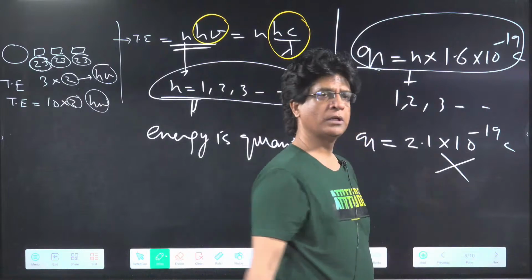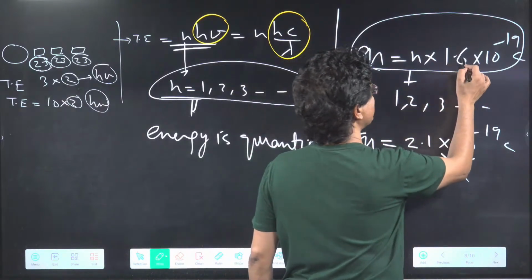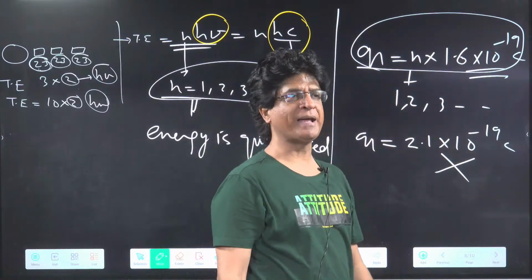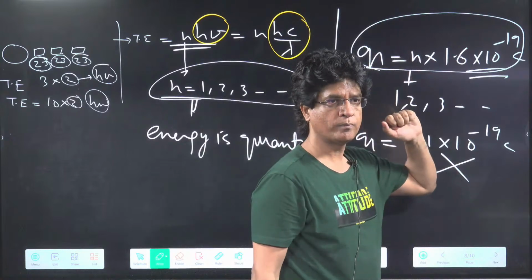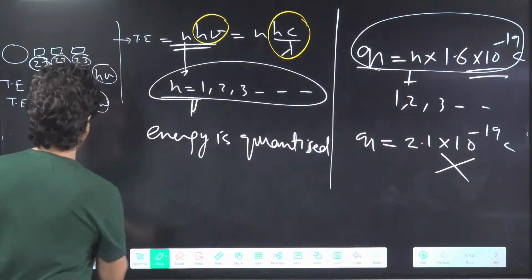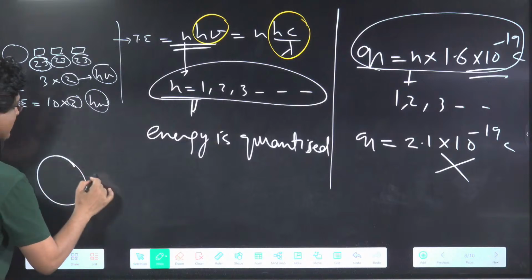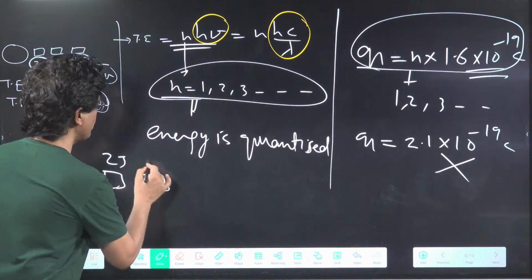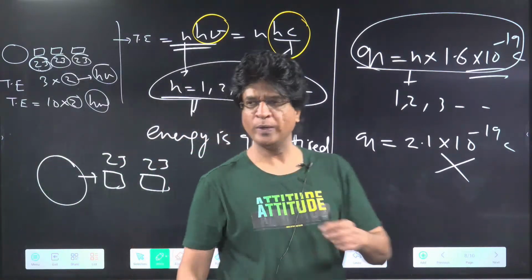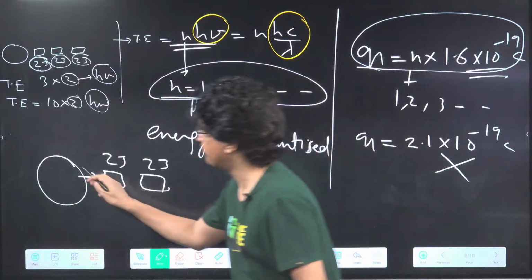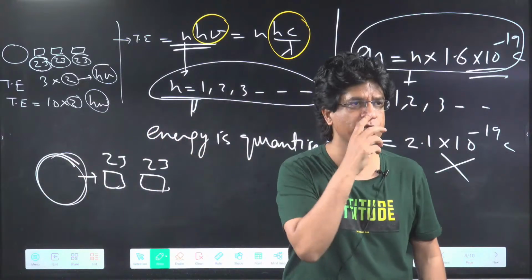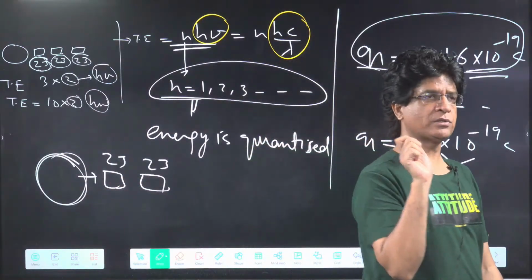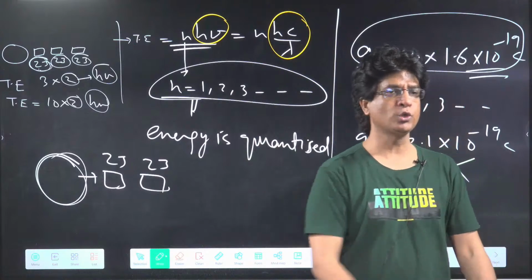No, it's not allowed. Because if the least value is 1.6 × 10 to the power minus 19 coulomb, the next higher value will be 3.2 × 10 to the power minus 19 coulomb, multiplied by 2. Similarly, if this body is emitting a photon of say 2 joule, the next will also be 2 joule. Yes or no? Will it ever be possible that this body is radiating an energy of 3 joule? Every quanta it is emitting has an energy of 2 joule.